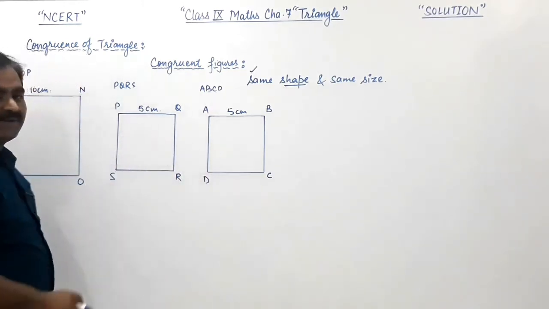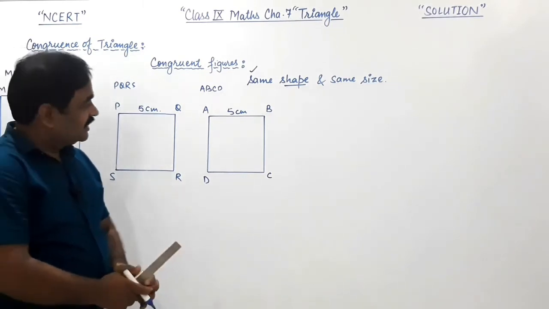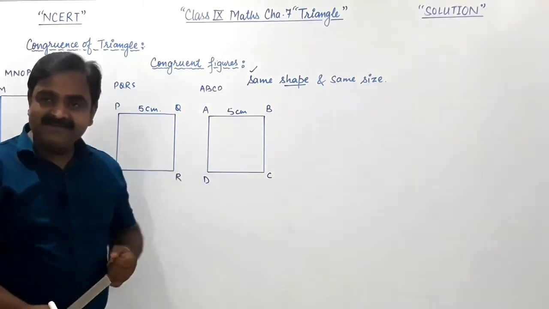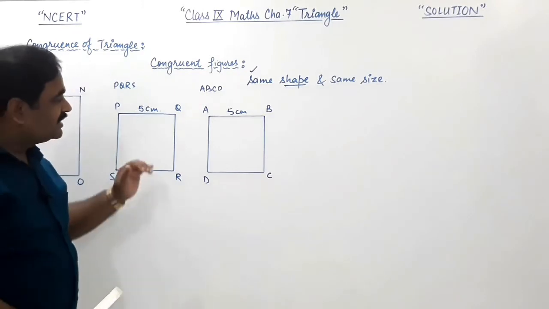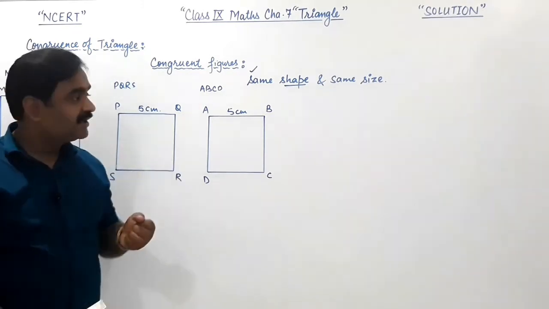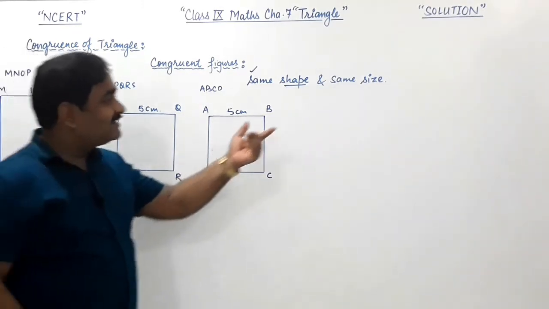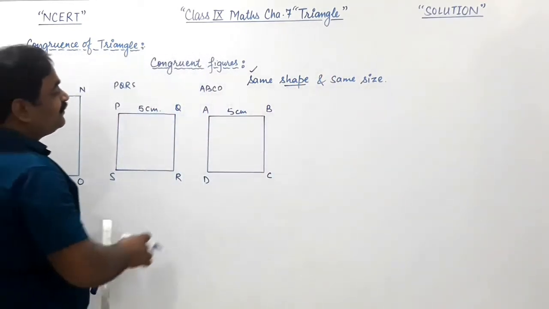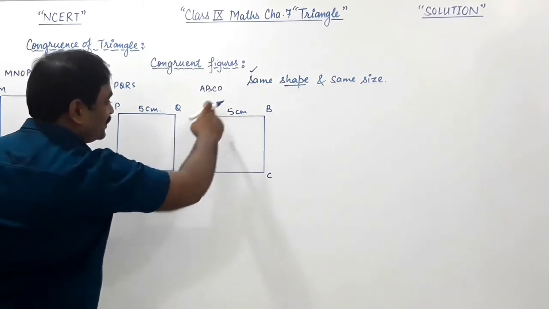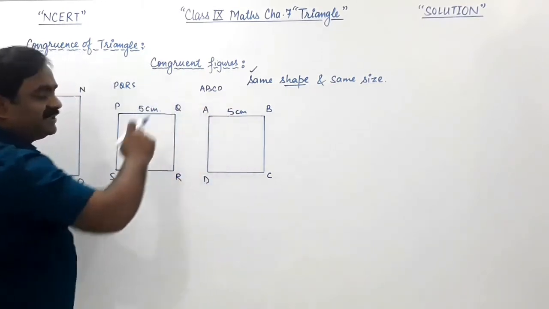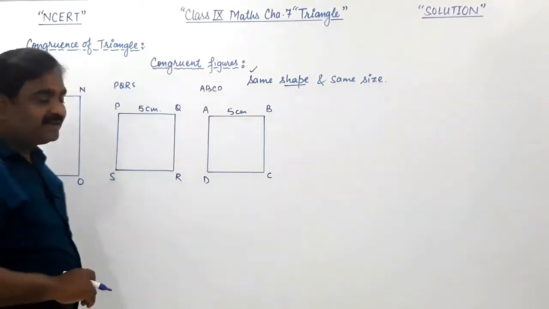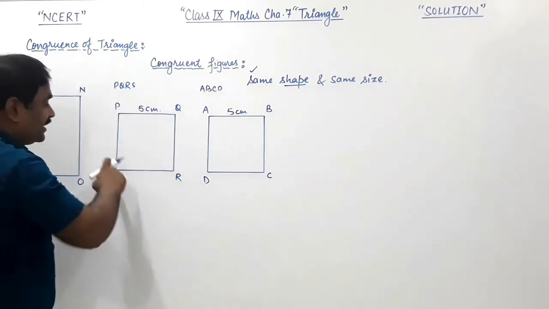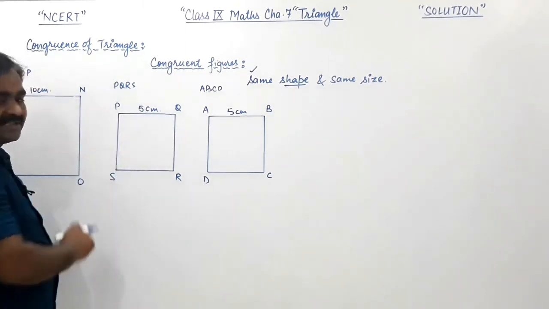ABCD and PQRS. Their shapes are squared. You know it better as you have drawn squared shape. Are their sizes also same? So the measure of one side of square ABCD is 5 centimeter. The one side of this square is also 5 centimeter.